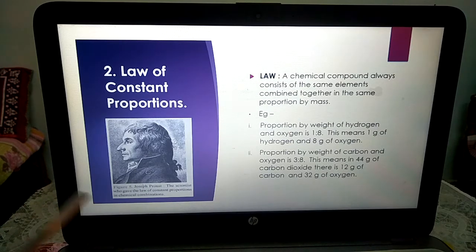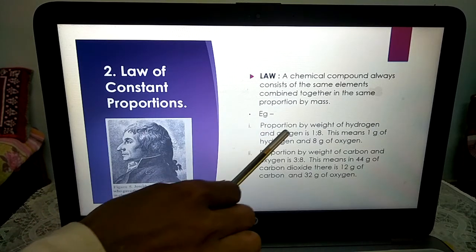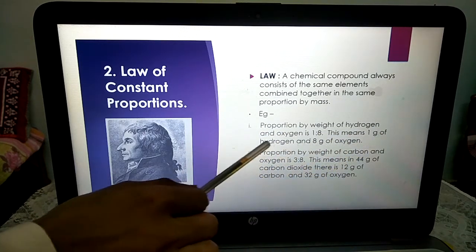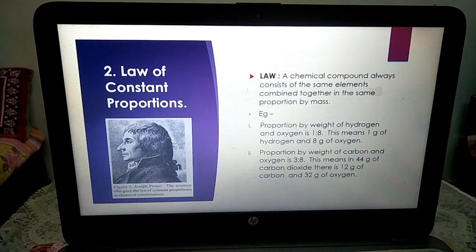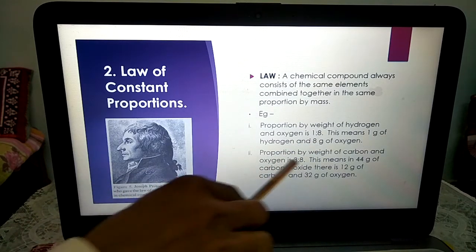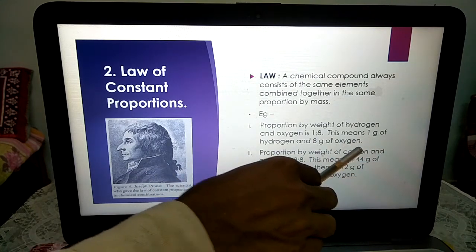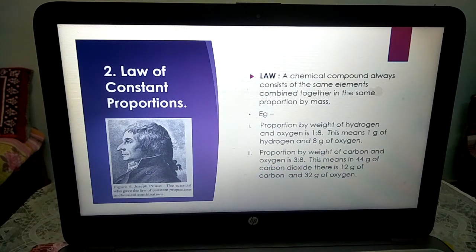So, learning the example, the first example is the proportion by weight of hydrogen and oxygen, which is 1:8. This means 1 gram of hydrogen and 8 gram of oxygen. It means if 9 gram of water is formed by chemical combination, then 1 gram of hydrogen and 8 gram of oxygen have chemically combined to form 9 gram of water.